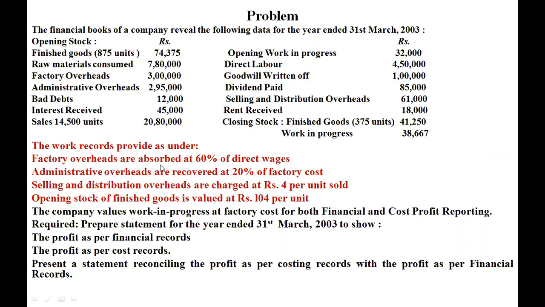Factory overheads are observed at 60% of direct wages. Administrative overheads are recovered at 20% of factory cost. Selling and distribution overheads are charged at rupees 4 per unit sold. Opening stock of finished goods is valued at rupees 104 per unit. The company values work in progress at factory cost, both in financial and cost profit reporting.